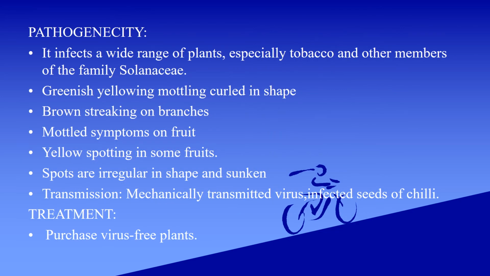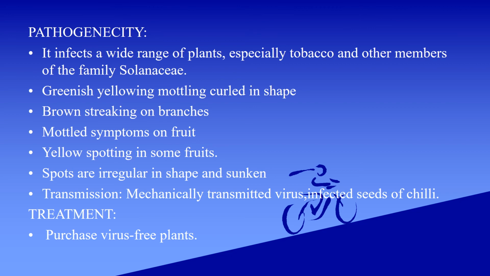Pathogenicity: it infects a wide range of plants, especially tobacco and other members of the family Solanaceae. Symptoms: greenish yellowing, mottling, curled in shape, then brown streaking on branches.